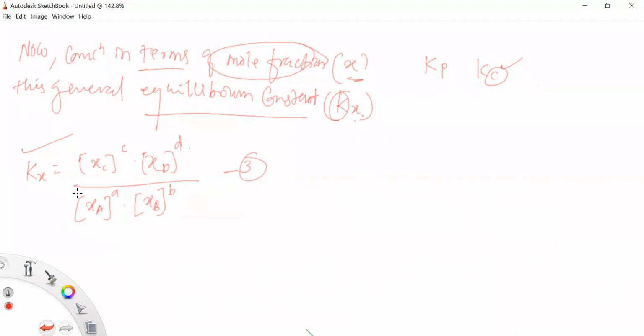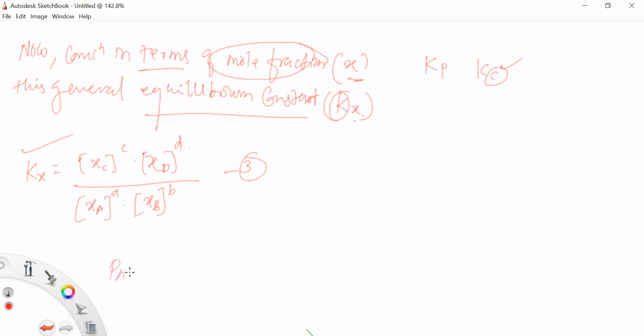So now in the case of gaseous mixtures, if the reaction is in a gaseous mixture, the partial pressure of the reactant A, that is Pa, its mole fraction Xa and the total pressure P are related by Raoult's law.